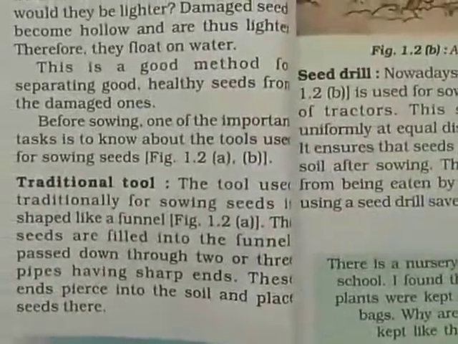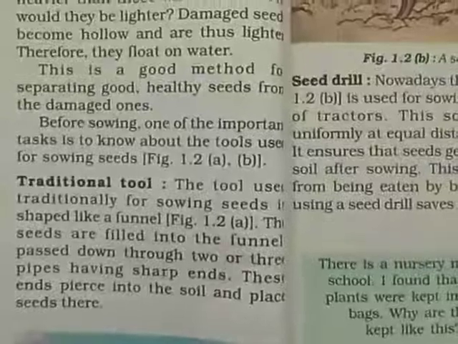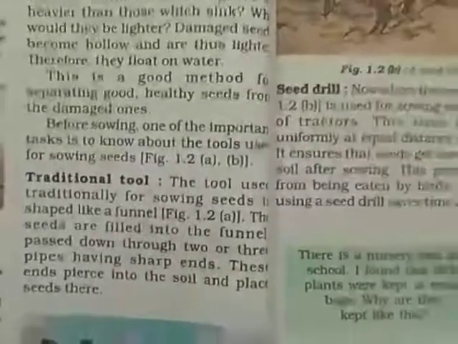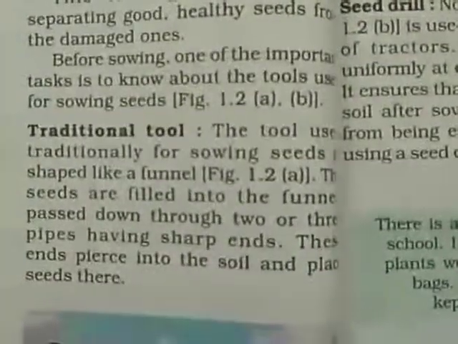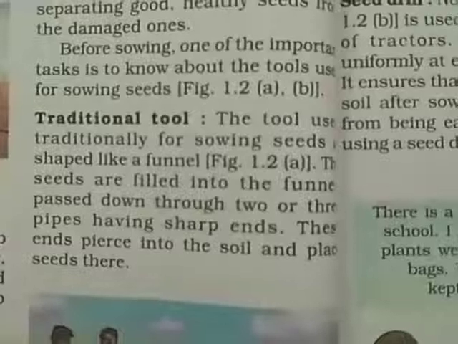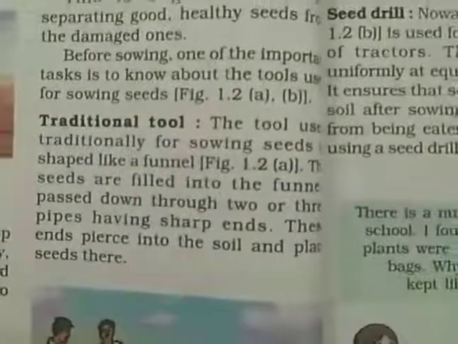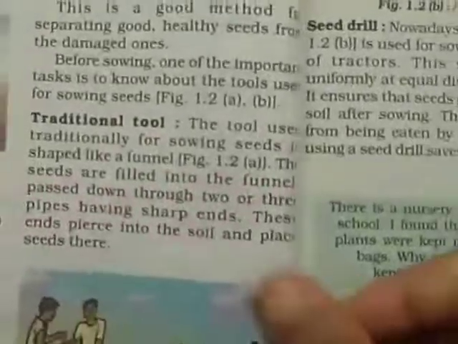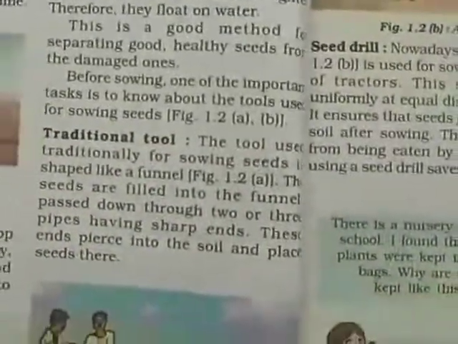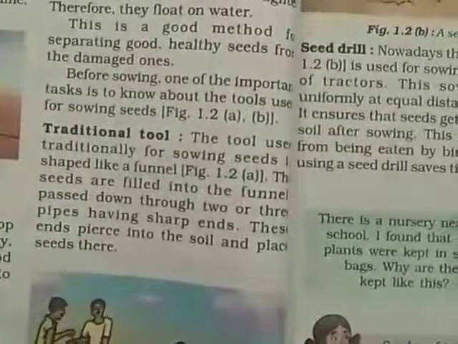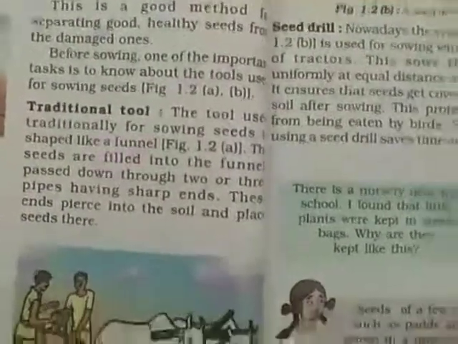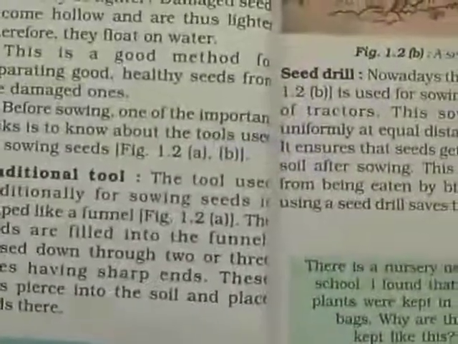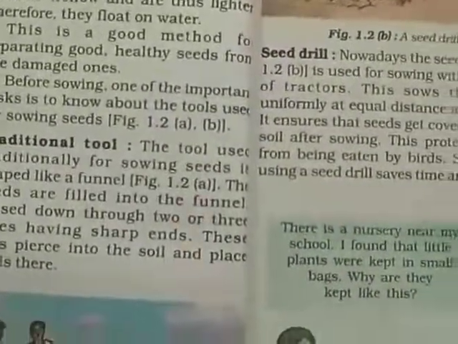Before sowing, one of the important tasks is to know about the tools used for sowing the seeds. As we have seen, some tools are used for the preparation of soil, which were plough, hoe and cultivator. There are tools which are used to sow the seeds. The traditional tools: the tool used traditionally for sowing seeds is shaped like a funnel.